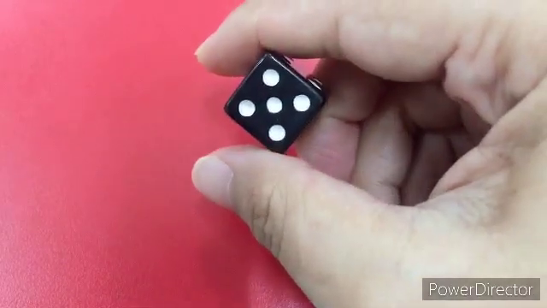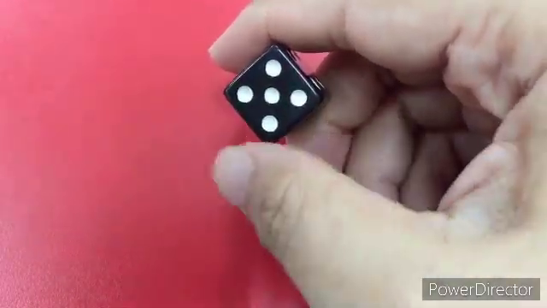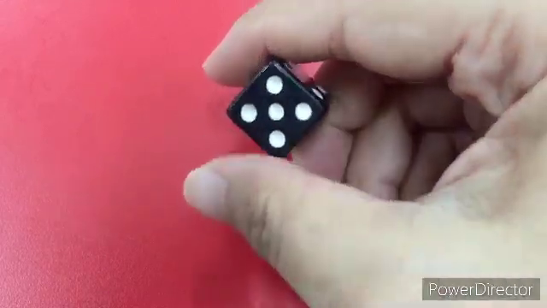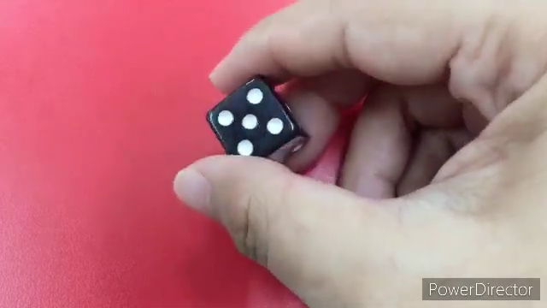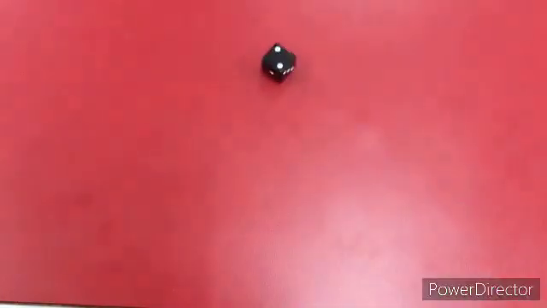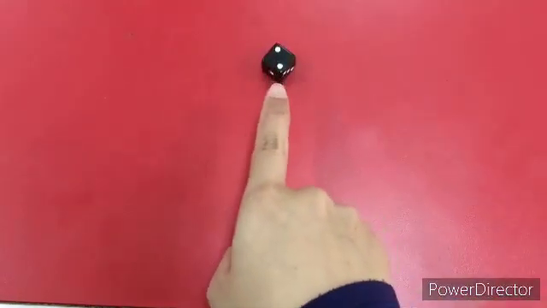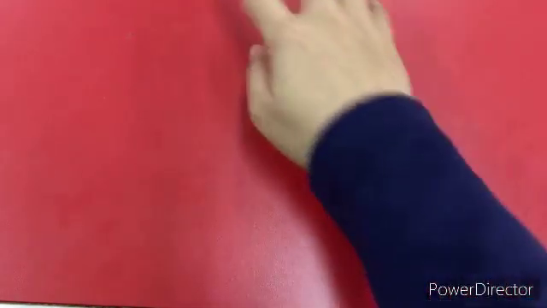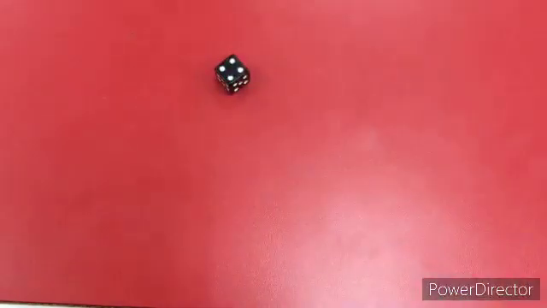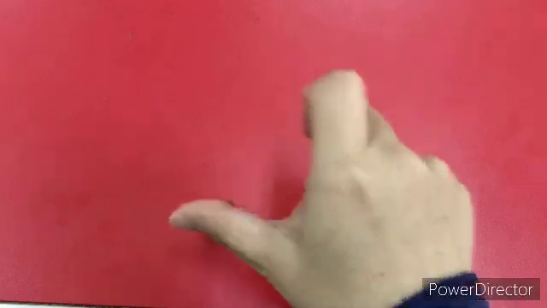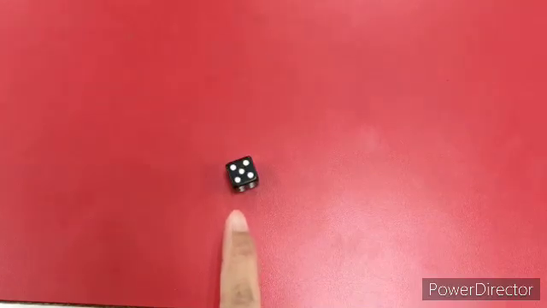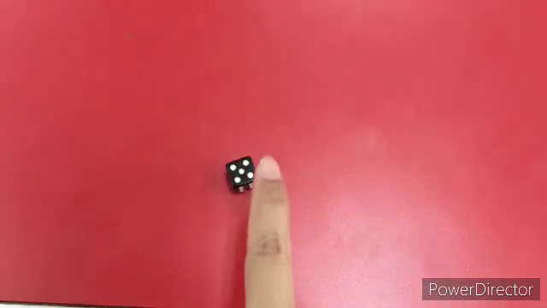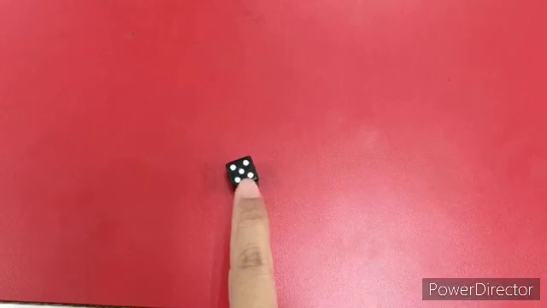Yes, the best word to describe this probability, it is possible to be happen. But how exact the possibility to get 5 when I throw a dice? Let's check. The first attempt I throw a dice, I got 2. Let's try several more. I got 4 for the second attempt. I got 3 for the third attempt. Oh, finally I got 5. So it is possible to get 5, but then how exact the probability to get 5 in this event?